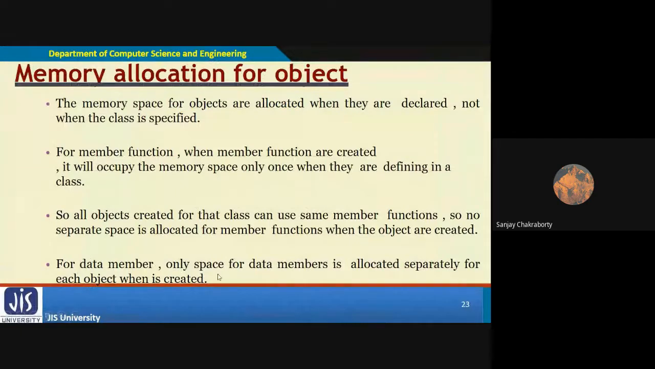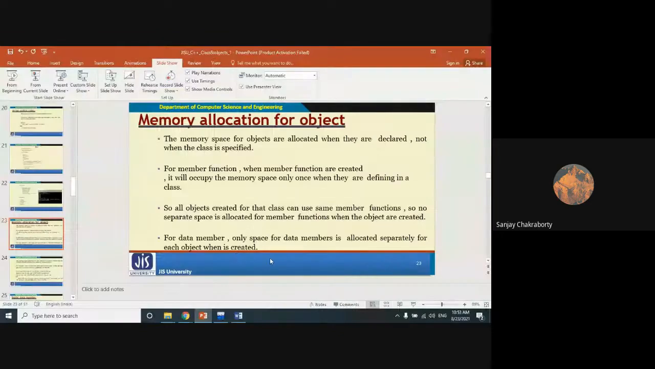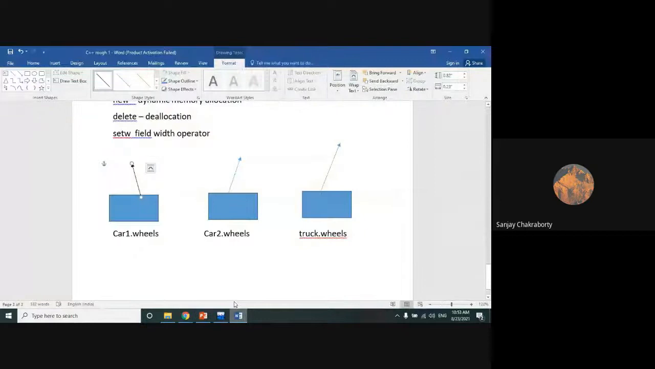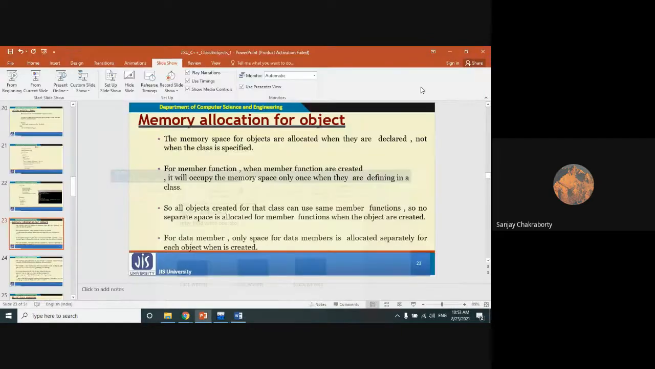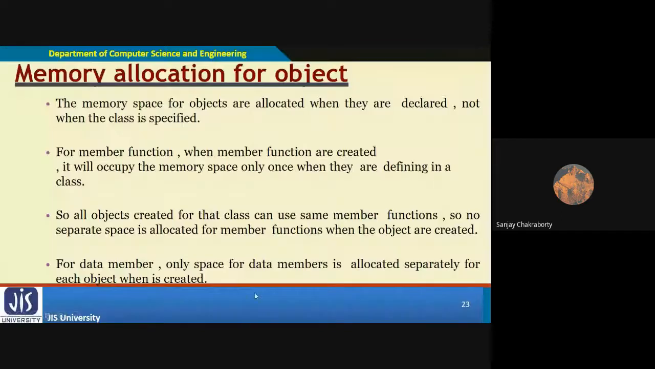For data members, space is allocated separately for each object when it is created. I have already told you, for data members it is different. Look, I have shown this figure. For this data member, a different memory space is created. For this data member, a different one. Why? Because the objects are different. That's why different memory spaces are created. That is the rule applicable for data members.